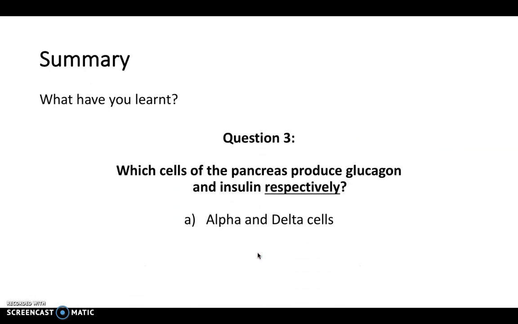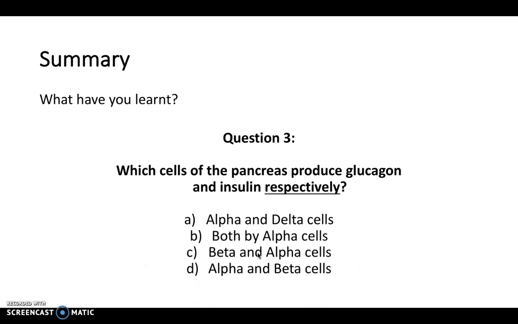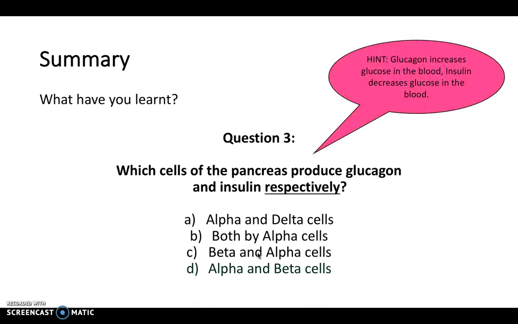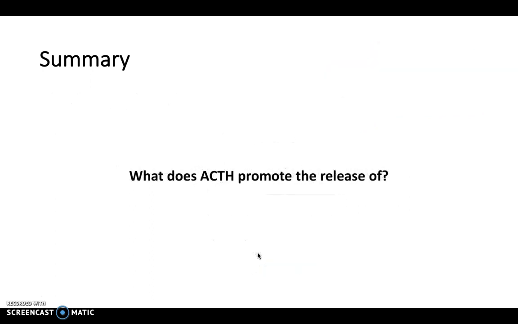And question 3, what cells of the pancreas produce glucagon and insulin respectively? The answer here is alpha and beta cells, and this has been relayed many times now. So alpha cells produce glucagon, insulin is produced by beta cells, and delta cells secrete somatostatin. For bonus points, try and think about what those substances do. So what do insulin and glucagon do?